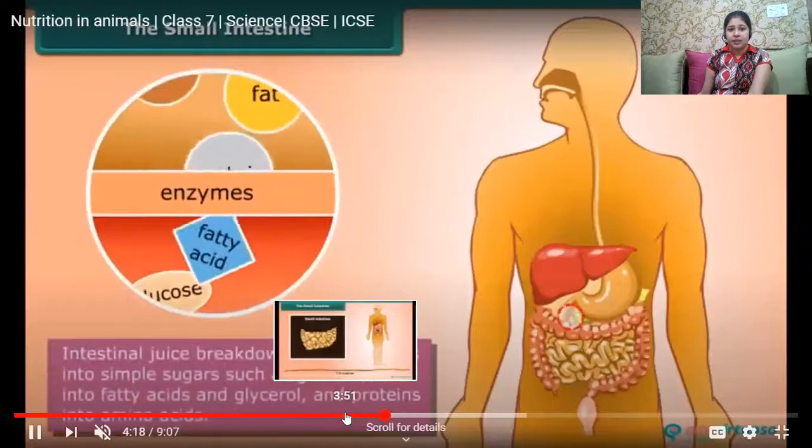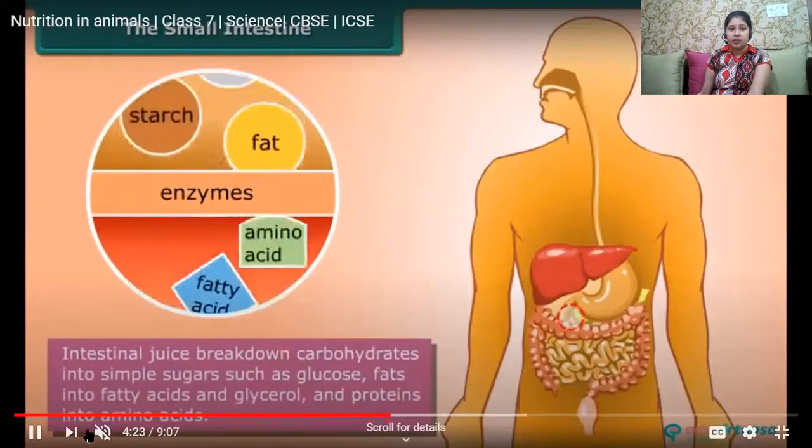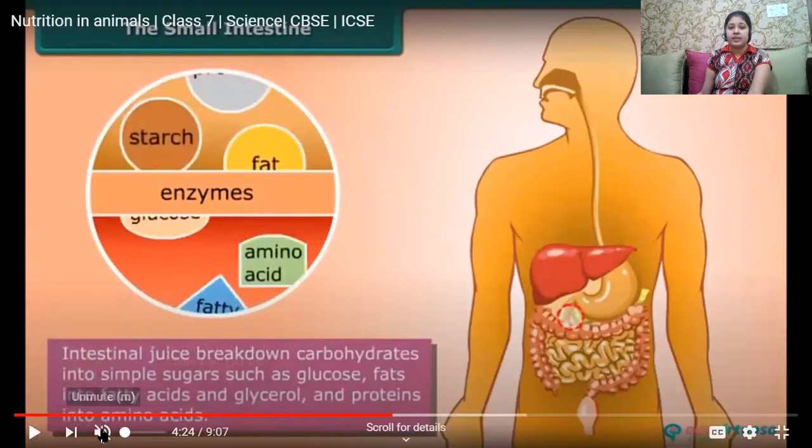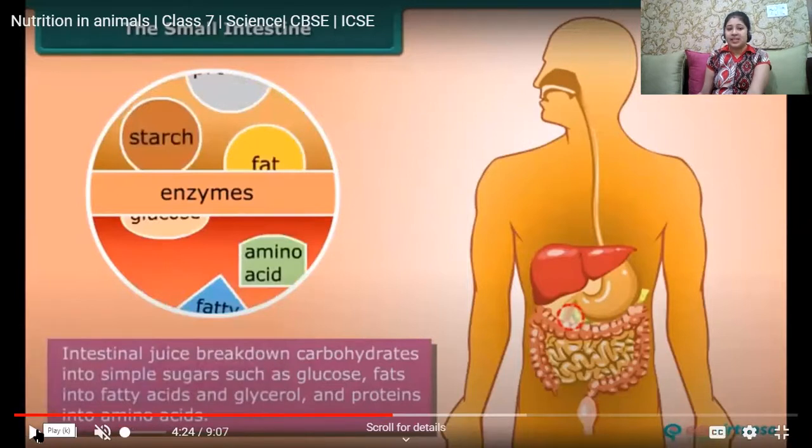Finally, in the small intestine, after the enzymes have acted upon the food, it is broken down into simpler substances. The complex starch or carbohydrate breaks down into simpler substances like glucose. The proteins break down into amino acids, and the fats break down into fatty acids and glycerol.